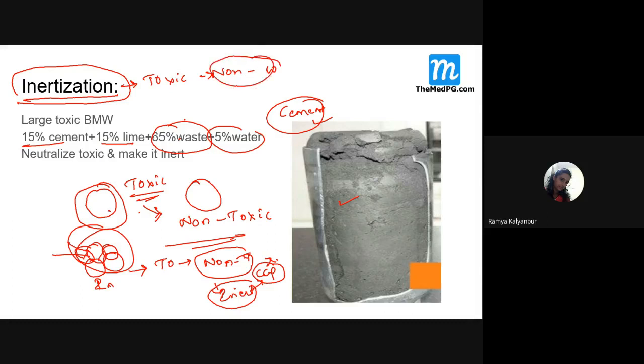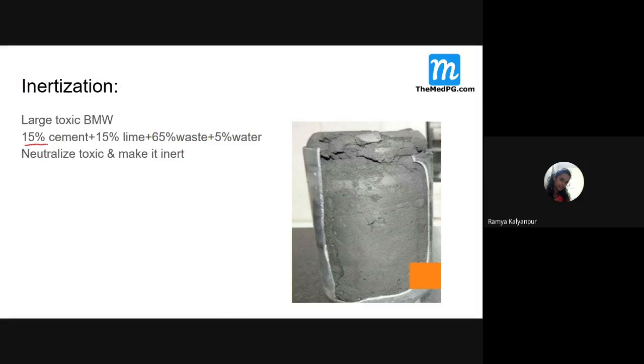So this method we call inertization. A question has been asked: in inertization, what do we use? 15% cement, 15% lime, 65% waste, and 5% water. Once you mix, everything will be like this. Now, students, you store it in your hospital. If you see this picture, it is nothing but inertization. Remember these pictures, because pictorial memory is very important and it is the best memory.